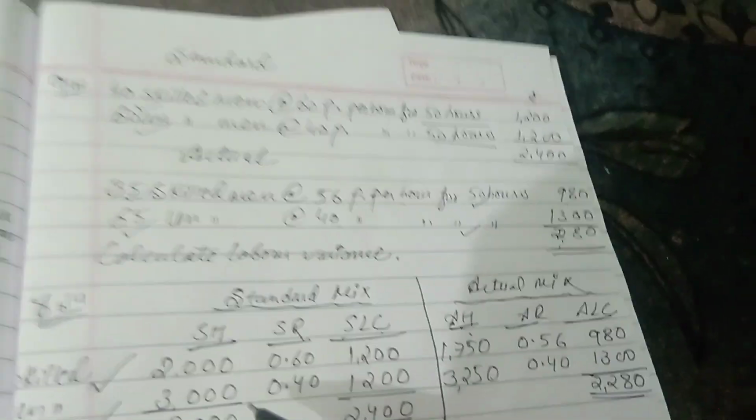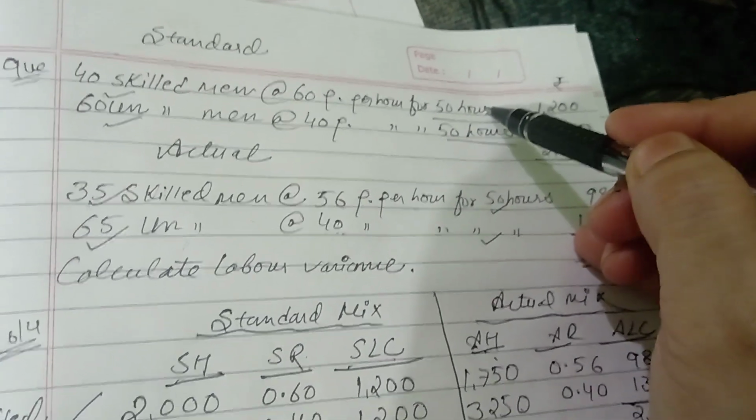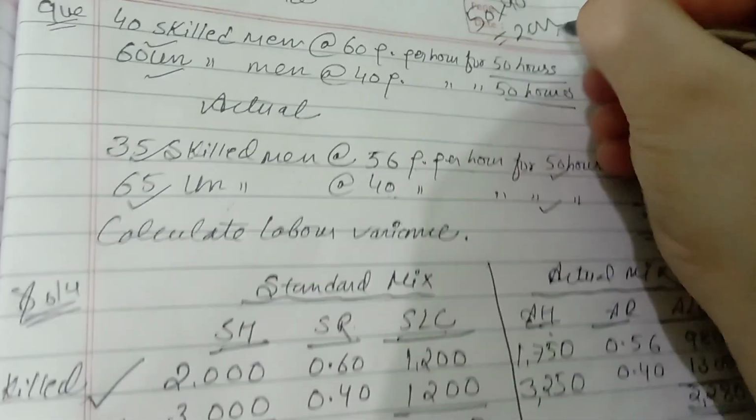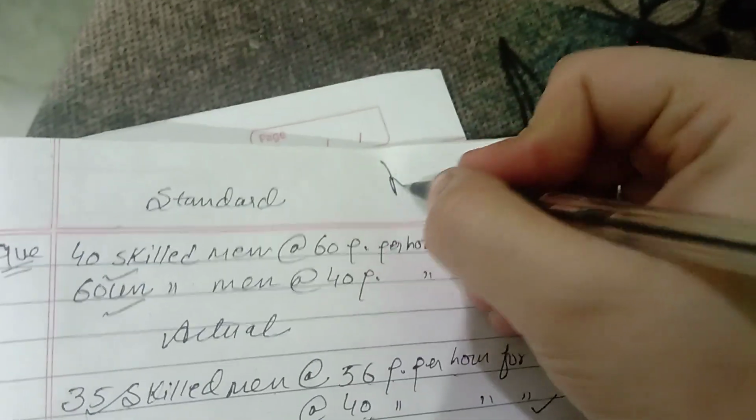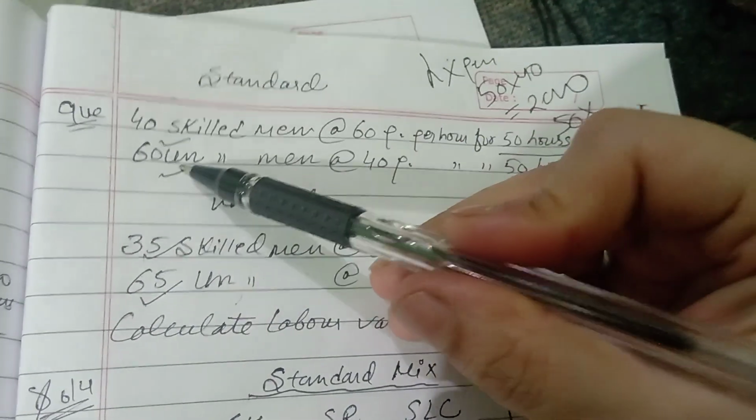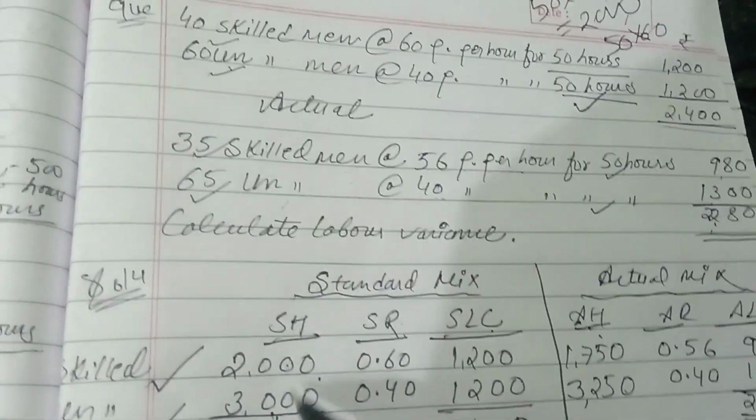In the question, the standard hours are given. Hours are 50 and people are 40, so 50 into 40, that means 2000 are the standard hours. For standard hours, how will we compute it? Simply, students, we will multiply hours into persons. Now for unskilled, hours are 50 and total workers are 60, so 50 into 60, 3000. So standard hours 2000 and 3000.